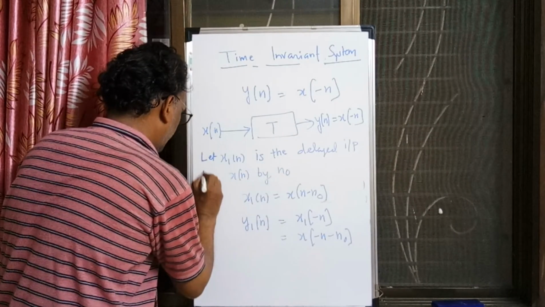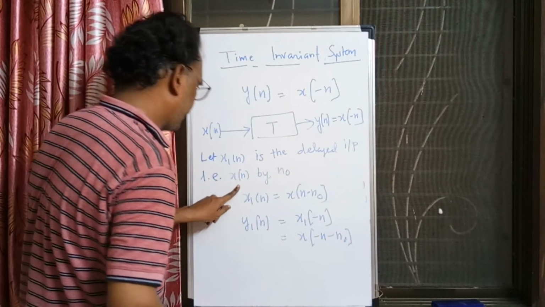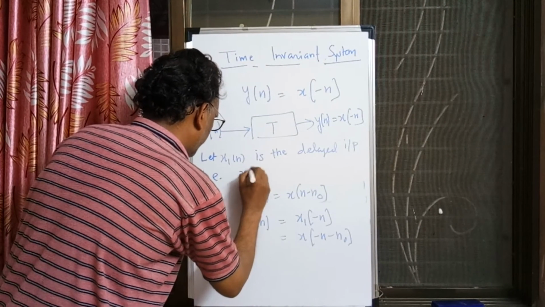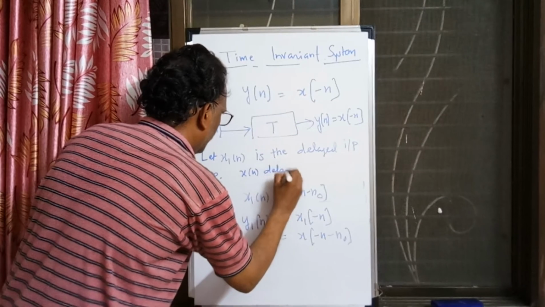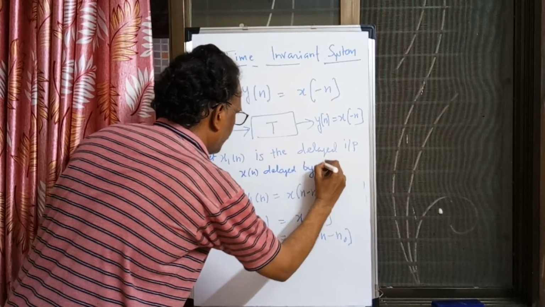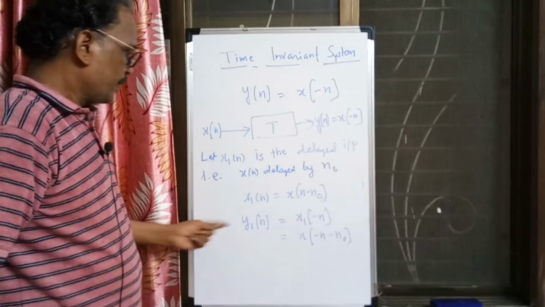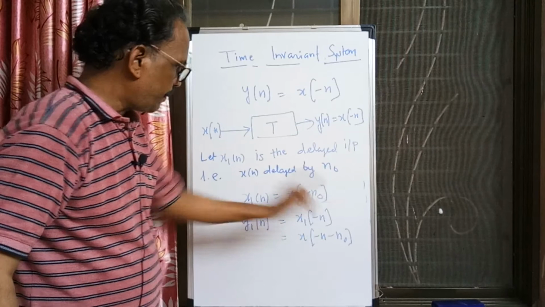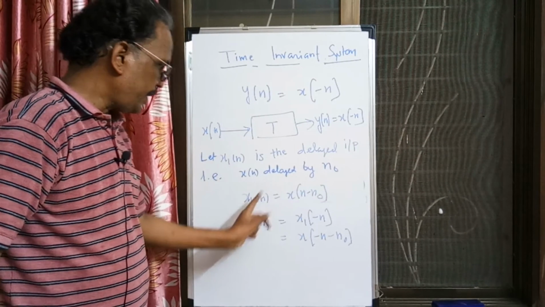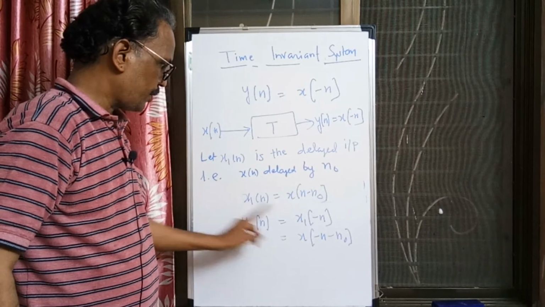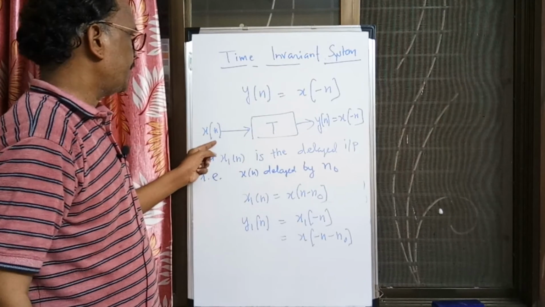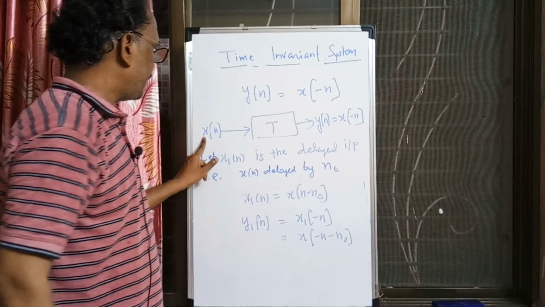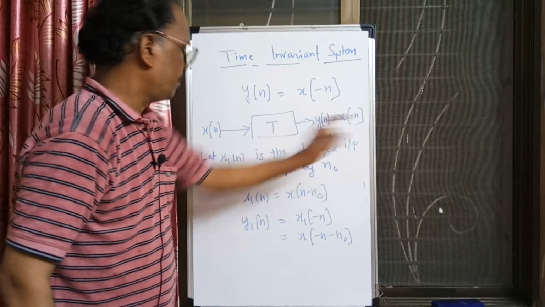The response to this newly constructed input is x1 of minus n. Why? Because the system is such that if I apply x of n, I get x of minus n, and if I apply x1 of n, I will get x1 of minus n.